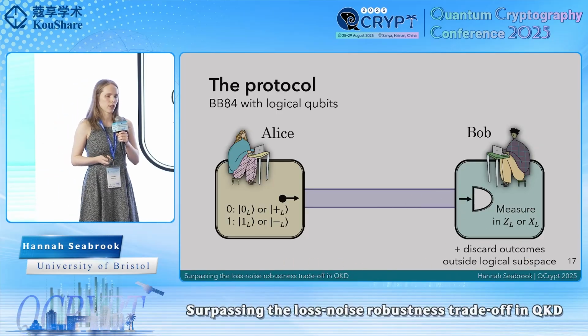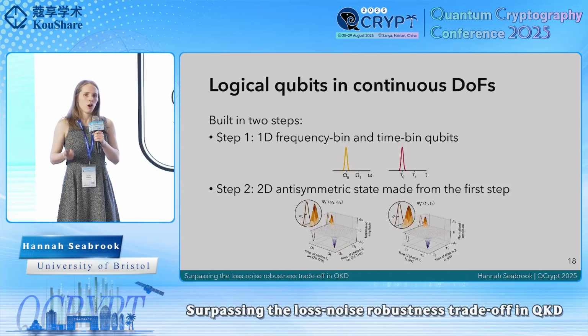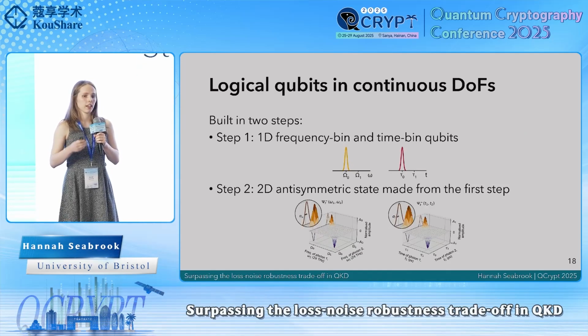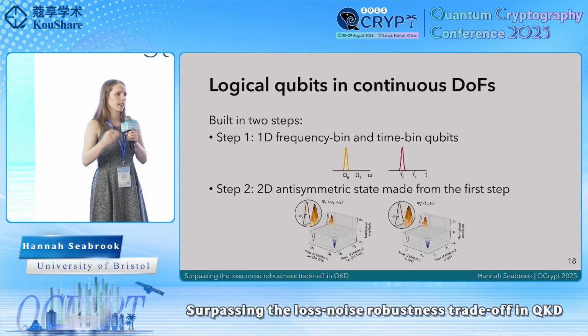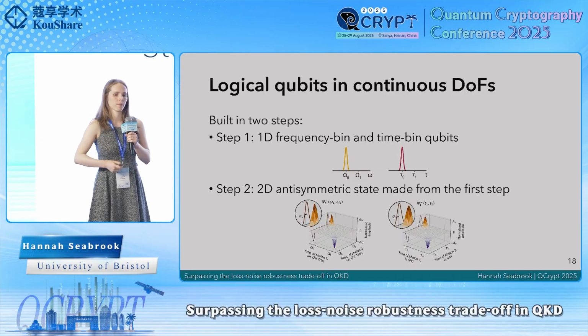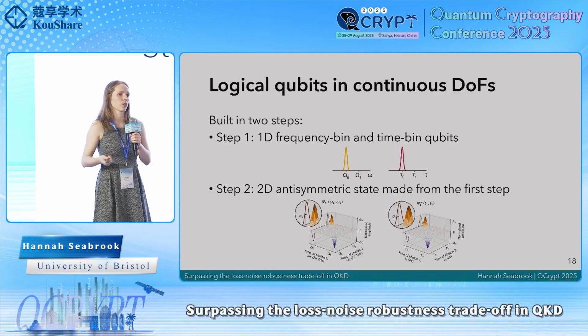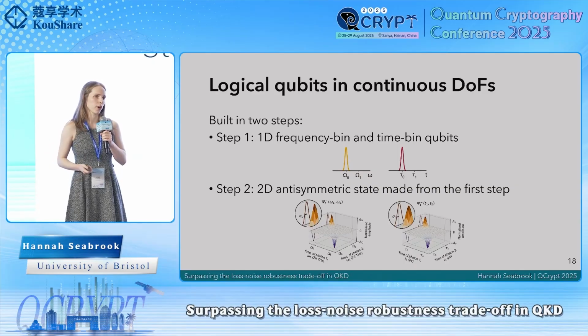So what exactly are these logical states? Well, we're going to build up our states in two steps. In the first step, we'll define single photon states. And in the second step, we'll take these states defined in the first step to define two photon states to form a logical encoding.